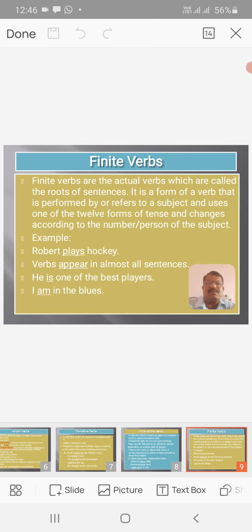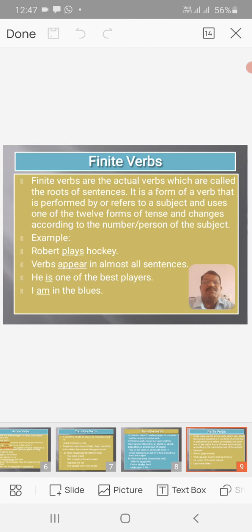Then verbs appear in almost all sentences. For example, he is one of the best players. In this sentence, is, in origin, an auxiliary verb, but here that auxiliary verb acts as the principal verb. It also functions as a link verb between the subject and the remaining part of the sentence. In the same manner, I am in the blues. Actually, am is an auxiliary verb, but here it acts as the principal verb.